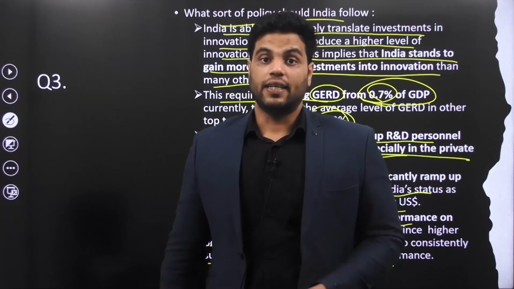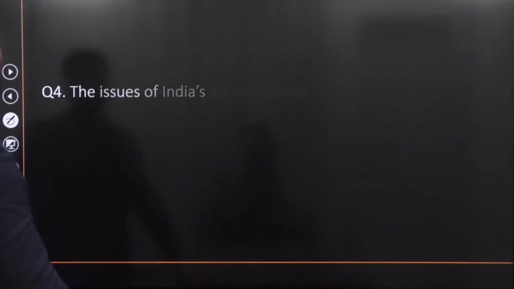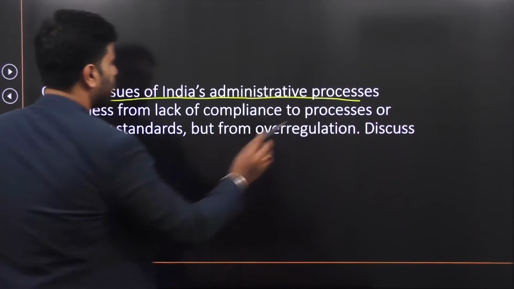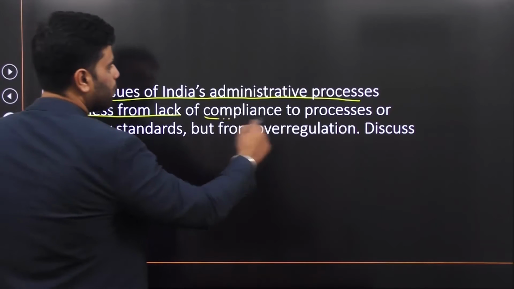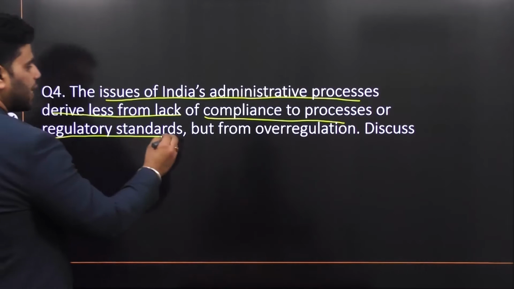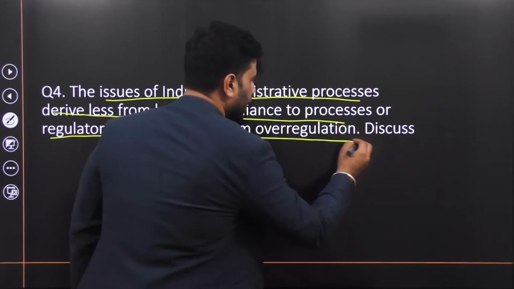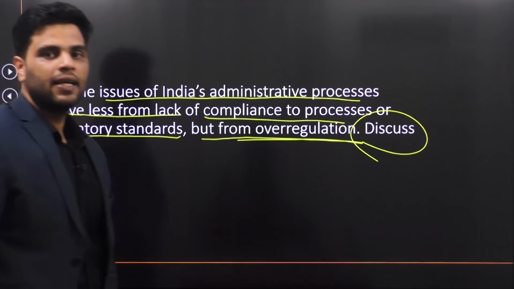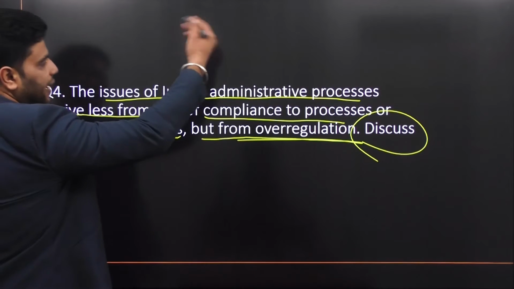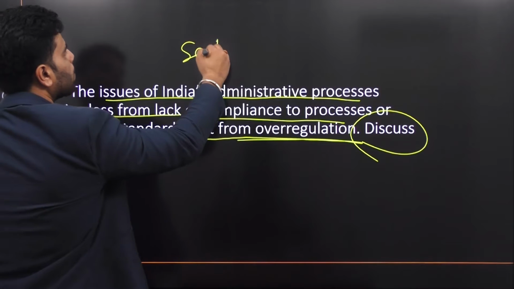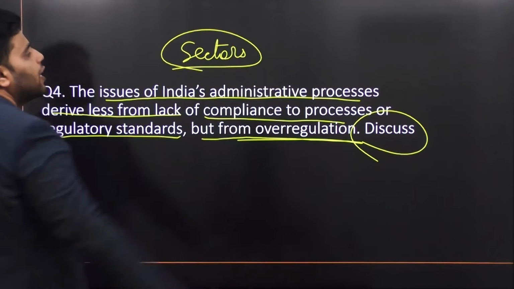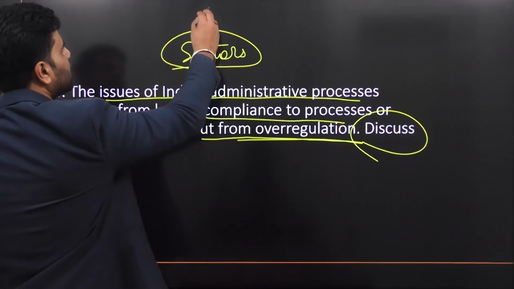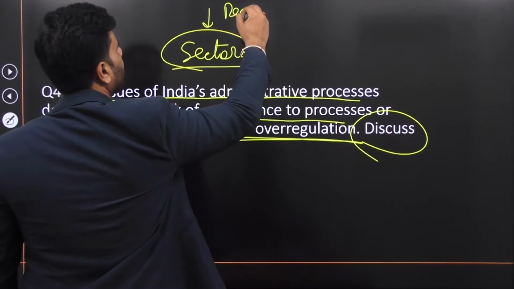Clear? All right then, let's move on to question number 4. The issues of India's administrative processes derive less from lack of compliance to processes or regulatory standards, but from over-regulation. Discuss. Well, what this question means is, they say that many sectors in India are not performing well. The reason why they are not performing well is that they are not properly regulated.